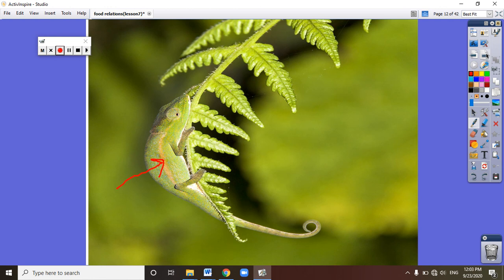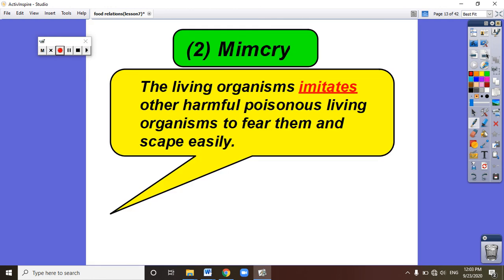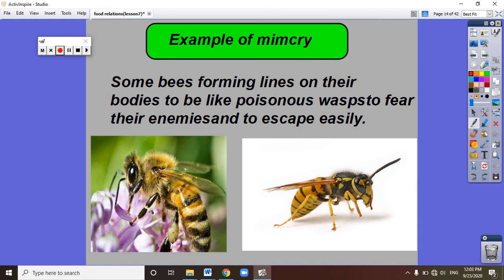Number two, mimicry. What is the meaning of mimicry? A living organism imitates a harmful and poisonous living organism to frighten its enemies and escape from them. What is the meaning of that? Can you see these two pictures? They look the same, but they are different. We have here two different living organisms. Here it's a bee, and here it's another living organism called a wasp. Bees are harmless animals. They cannot harm other animals.